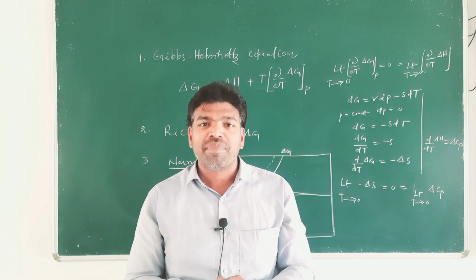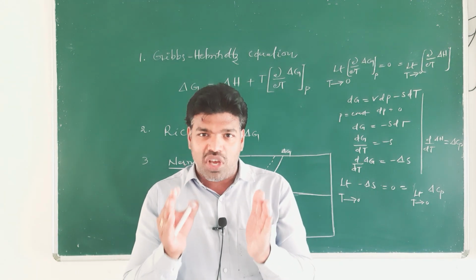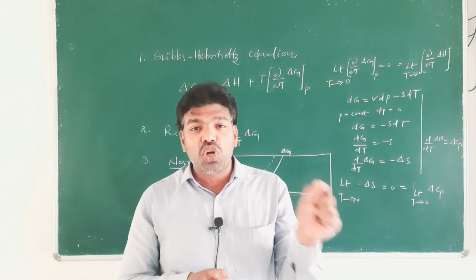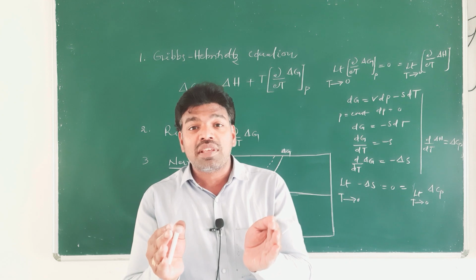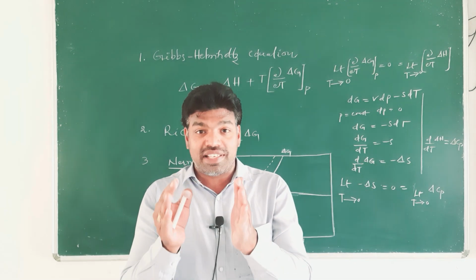That means forget about other substances. Especially in perfectly crystalline solids, at absolute 0 of temperature, entropy is 0, right? It holds good in perfectly crystalline solids.